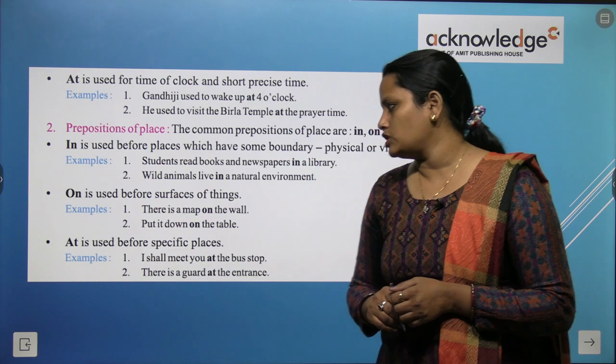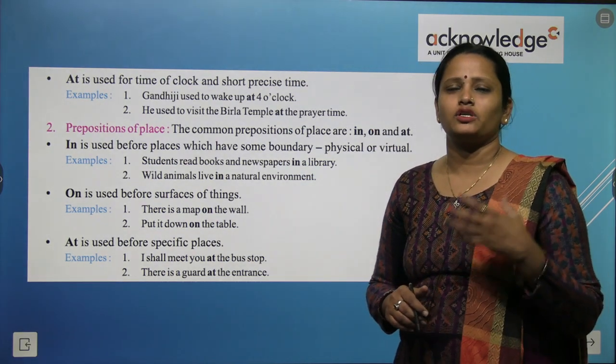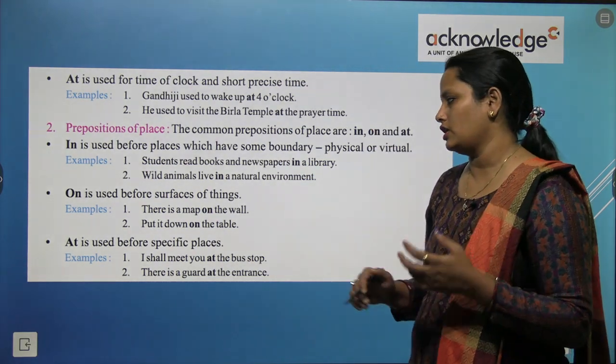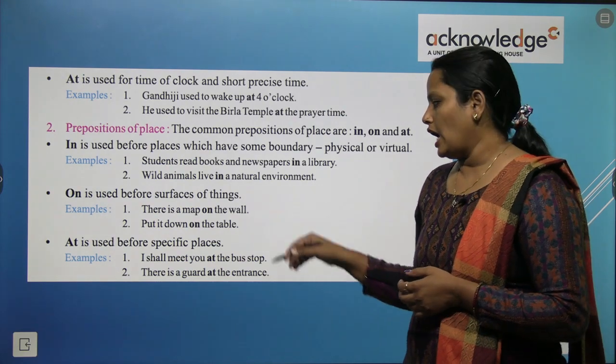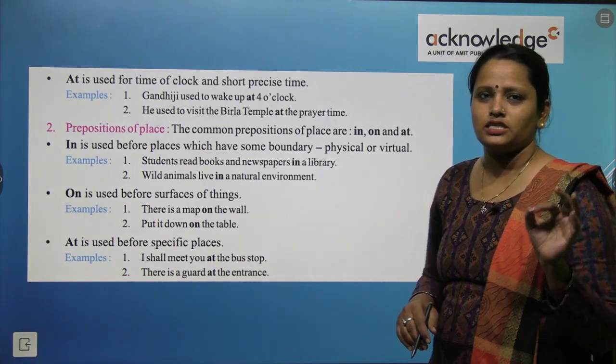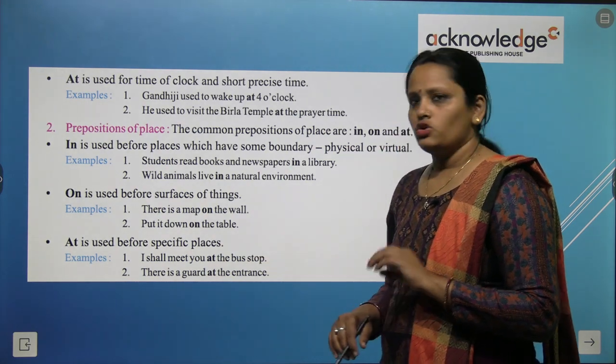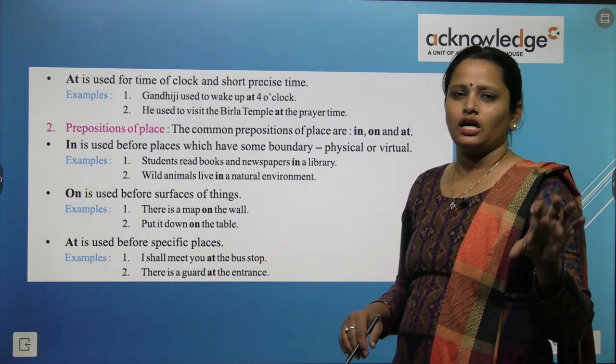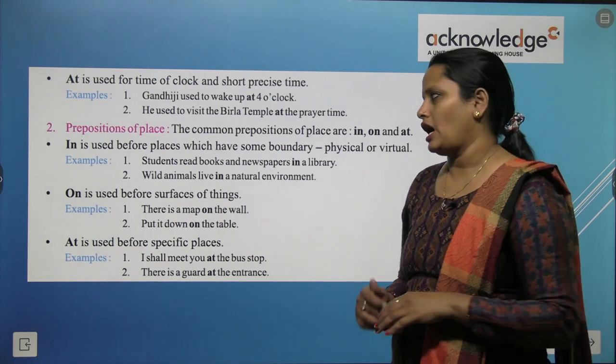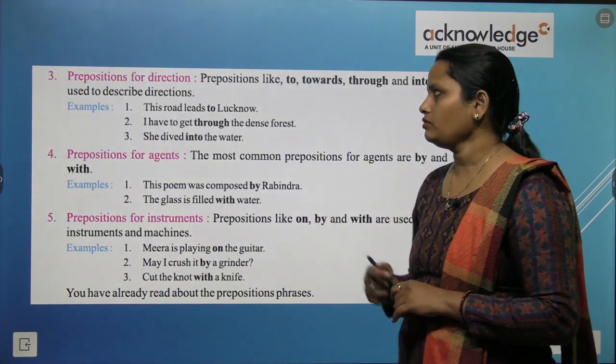At is used before specific places. So at किसी particular place की जगह पे हम use करते हैं. I shall meet you at the bus stop. Bus stop एक particular place है, तो वहाँ पे हमने at use किया है. There is a guard at the entrance. So entrance एक particular जगह है, so उसकी बात हो रही है, इसलिए यहाँ पे हमने at use किया है.